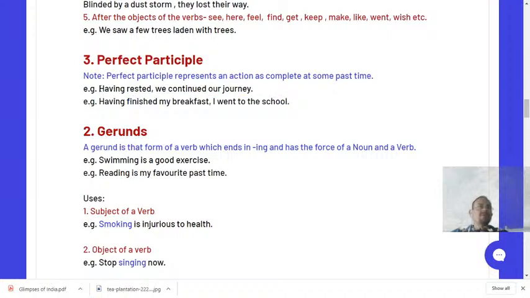So having rested: if you get a structure like having plus verb 3, here also having plus finished, where rested and finished are verb 3, then it is for sure, and take it for granted, that it is an example of a perfect participle. Always remember, it is the example of a perfect participle.